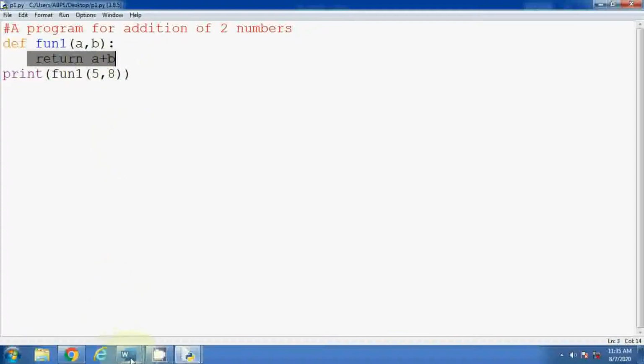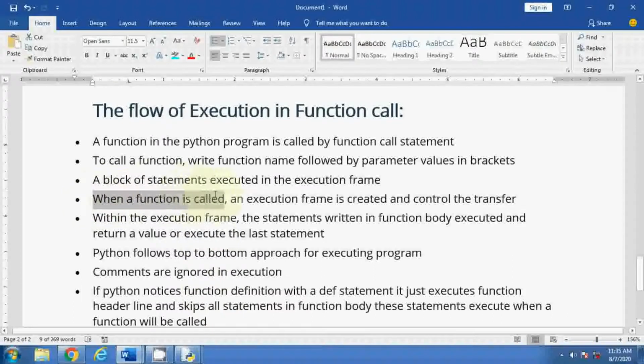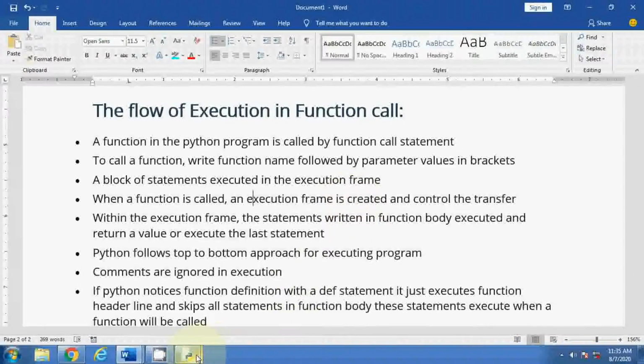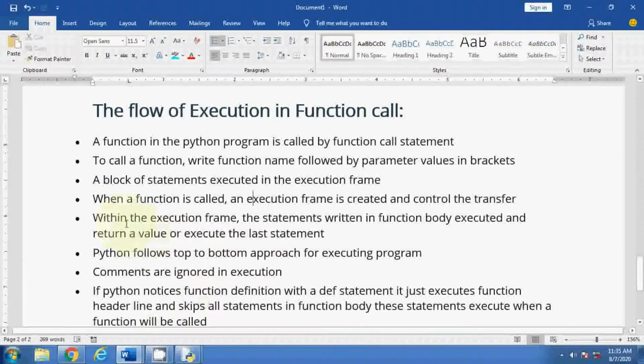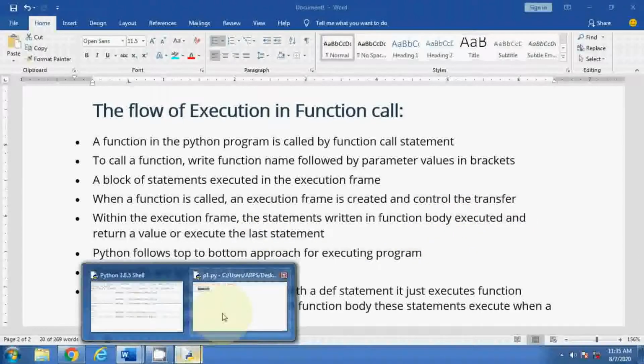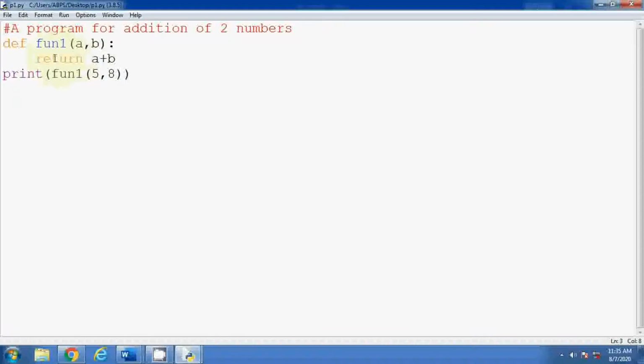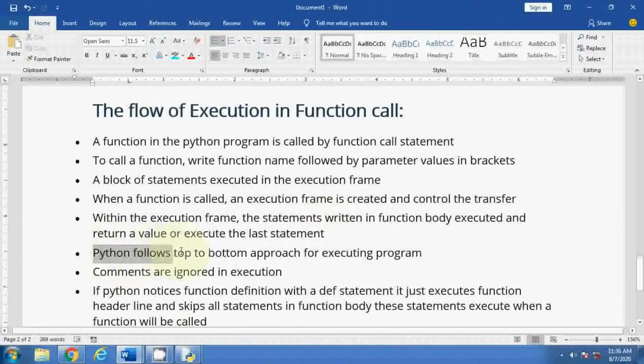The third statement: when a function is called, an execution frame is created and control is transferred. So when the function is called, what happens? When you are calling this function, it jumps to this line first, then it comes to the statements. After that, within the execution frame, the statements written in the function body are executed and return a value or execute the last statement. Whenever it goes to the function, it will execute this statement and return the value at the same time. Okay, so the meaning of this statement is like this only. Python follows a top to bottom approach for executing a program. So it is following like this, top to bottom.